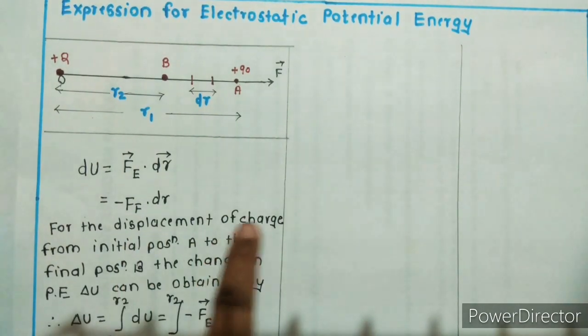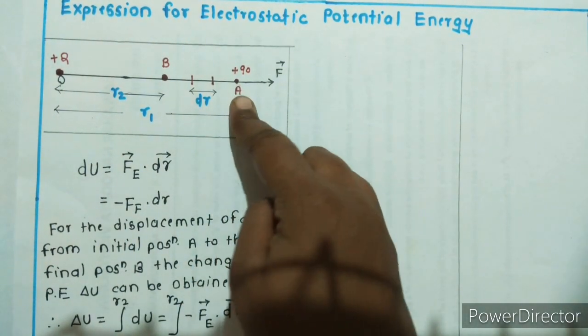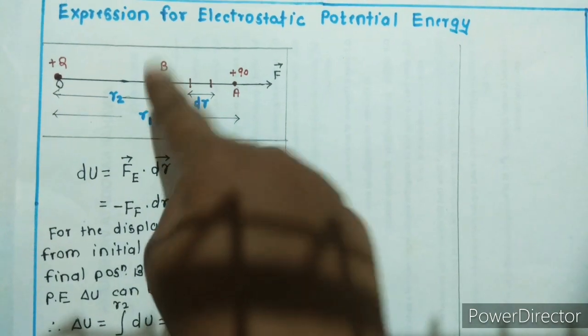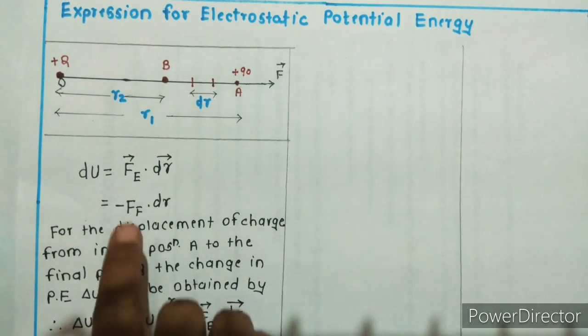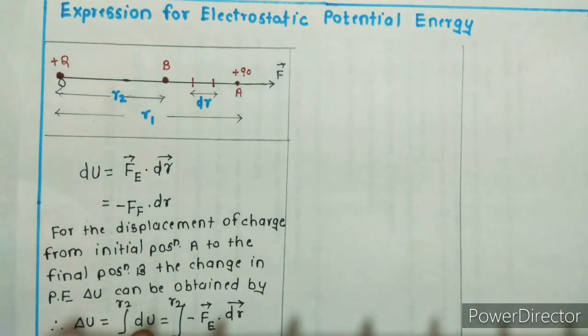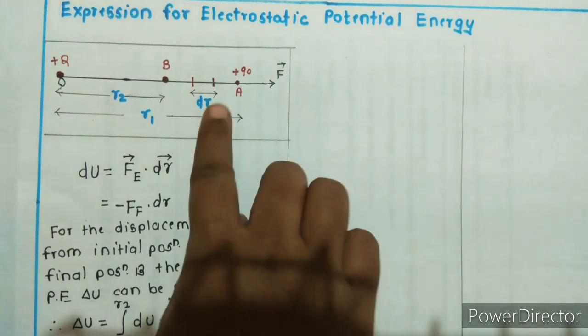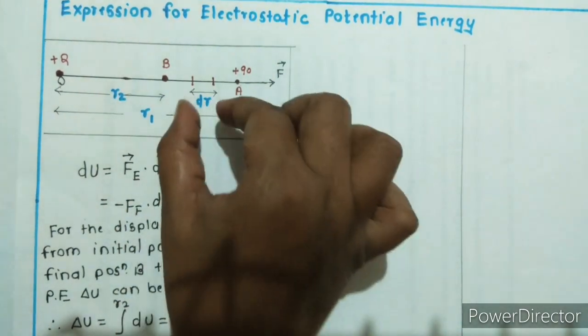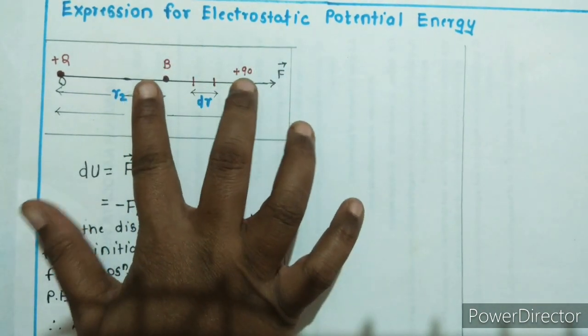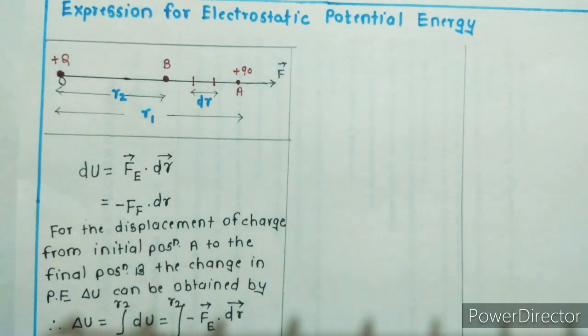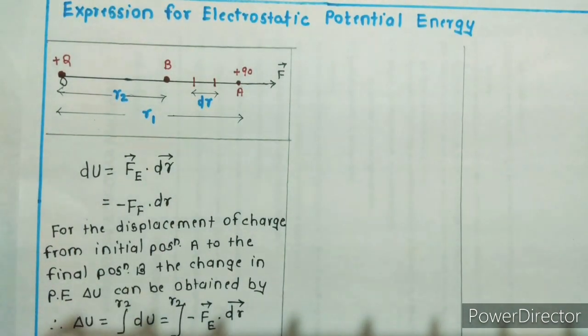So for the displacement of the charge from initial position A to the final position B, the change in potential energy delta U can be obtained by integrating dU. And what is the value of dU? It is minus Fe dot dr. Now here we already calculated the change in potential energy for a small displacement dr, and I want to find out the total potential energy. That's why I integrate this. So what I get? Minus Fe dot dr.